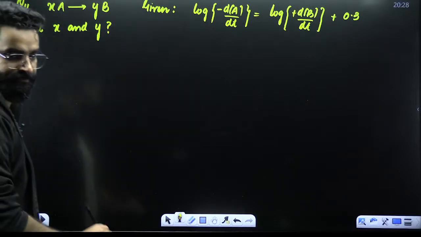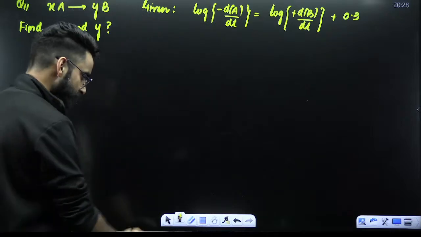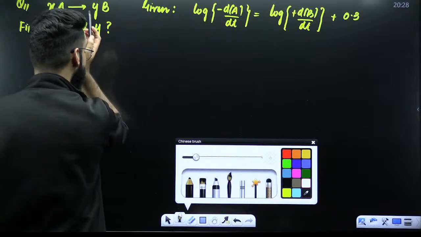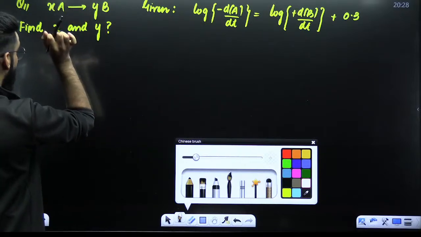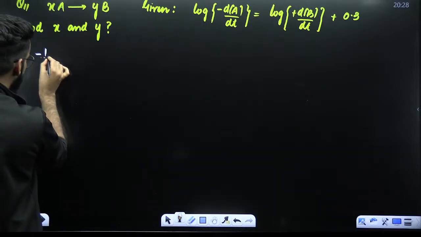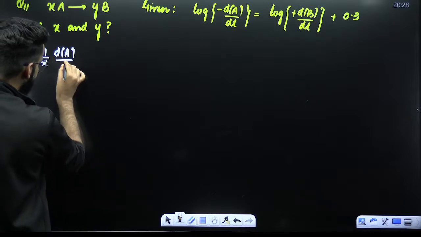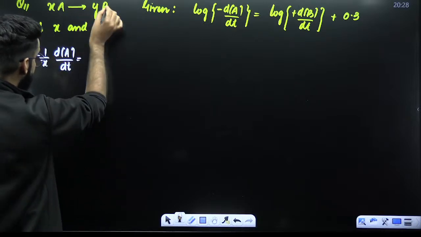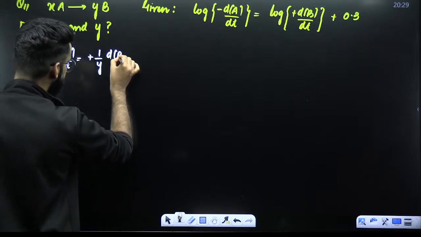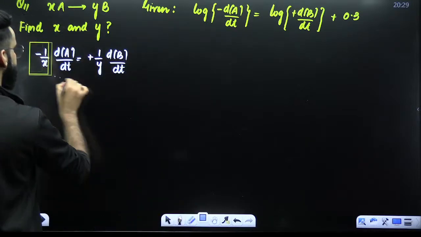Now, how exactly are we going to solve this? First of all, let's write the differential form of the reaction that's given to me. When you write the differential form in terms of A, you start with minus 1 upon x times the change in the concentration of A divided by time interval delta T. You can write it with respect to B, but you'll start with a plus sign: 1 upon y times the change in the concentration of B divided by time interval dt. This is my differential form of rate.